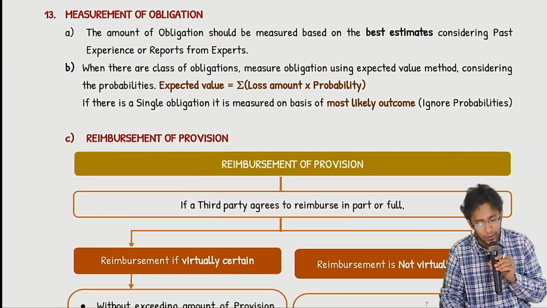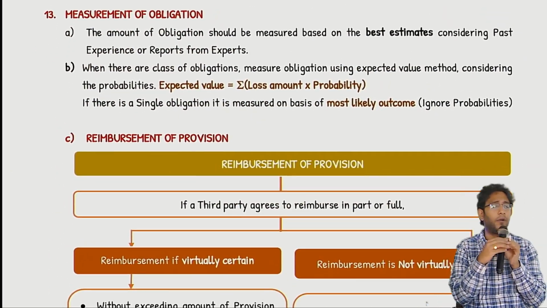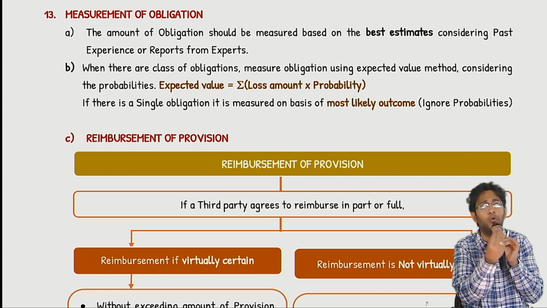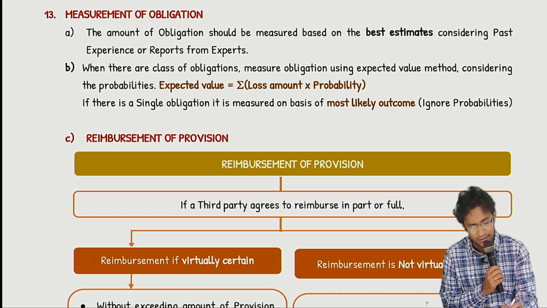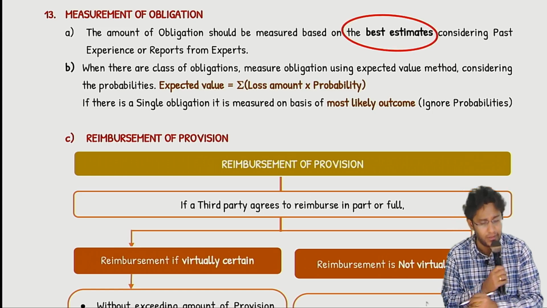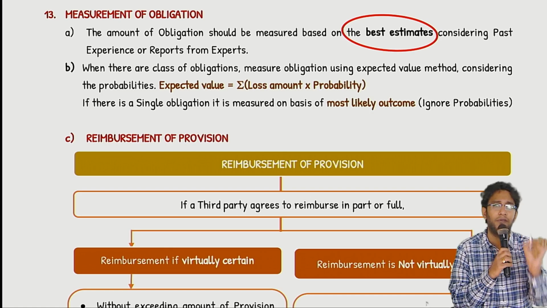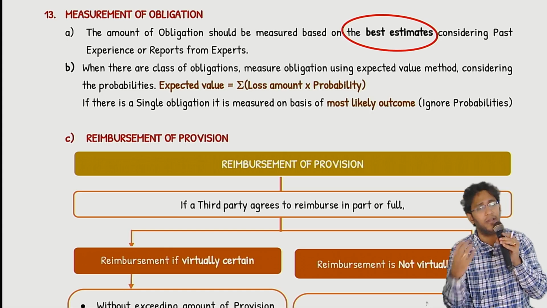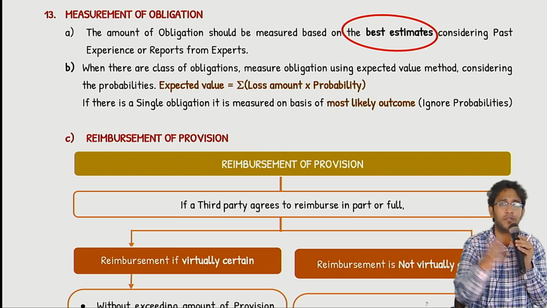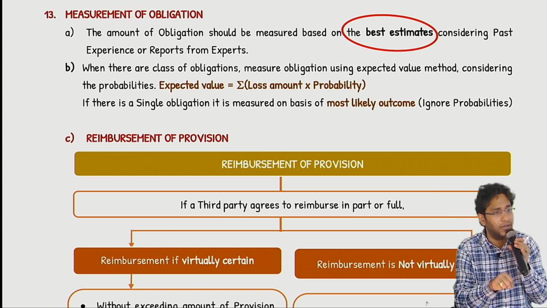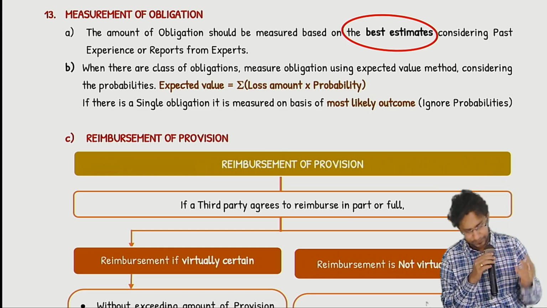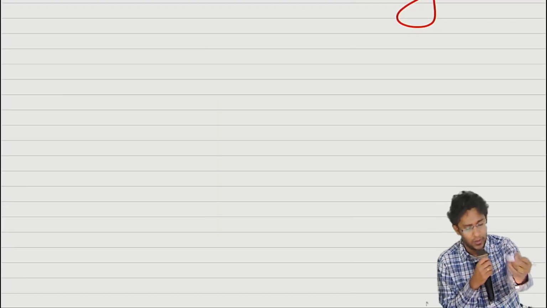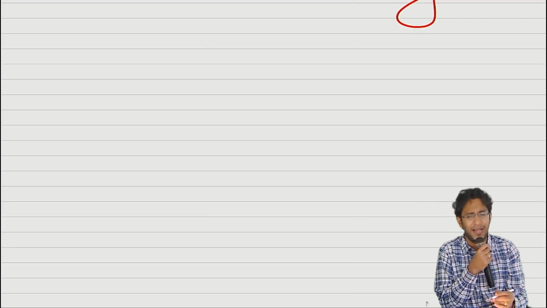Now coming to measurement of obligation, that is provision if you have to record an entry, or contingent liability if you have to give a disclosure. Amount how to measure, standard is giving you guidance. Simple, sir, very easy. It says consider the best estimate, latest estimate on every balance sheet date, considering your internal information, report from experts, survey reports, recent judgment of courts in other similar cases, factor everything and then arrive at a best judgment. Then in this one case is there, suppose there are class of obligations.